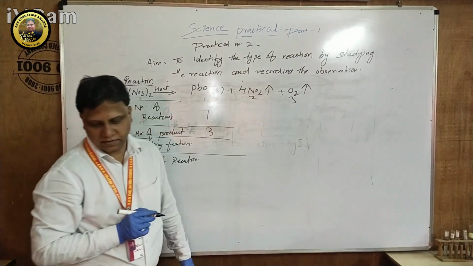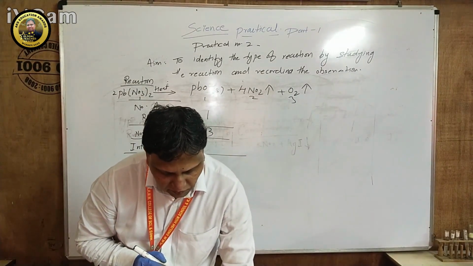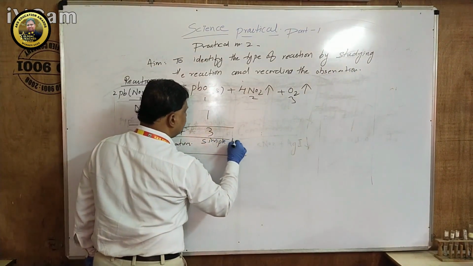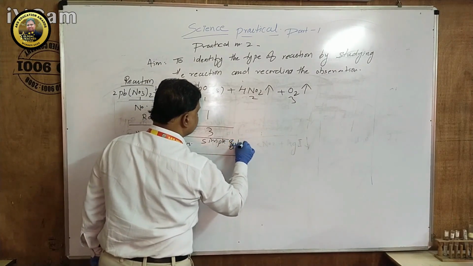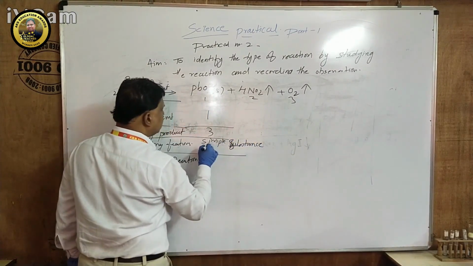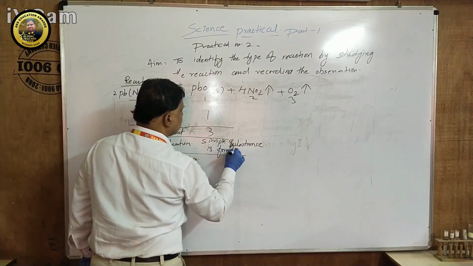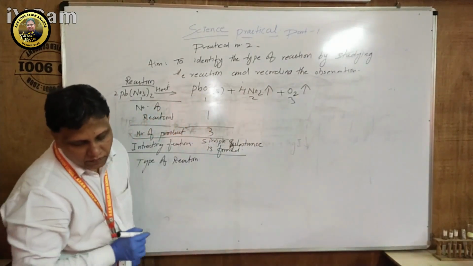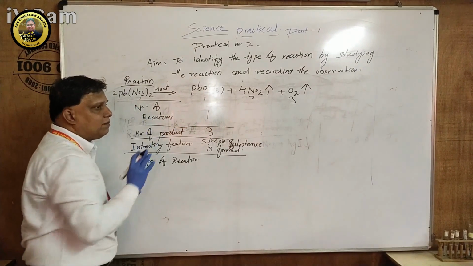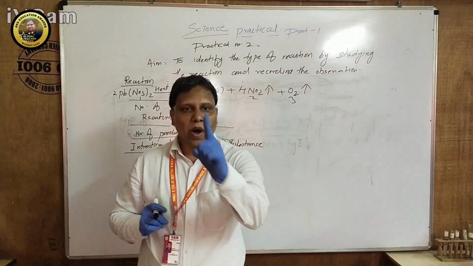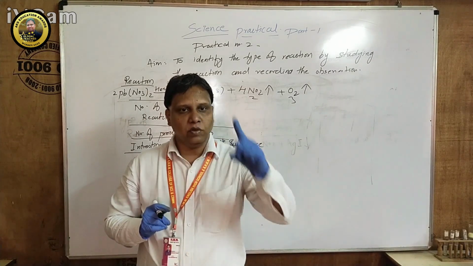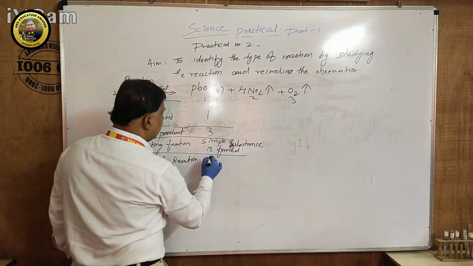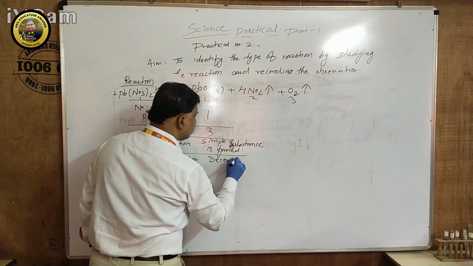Interesting feature of reaction: simple substance is formed. So no need to worry about interesting feature. And the last one, the type of reaction, student. The type of reaction is decomposition. Very good. Decomposition reactions are reactions in which one reactant breaks down into many products. Understand? So this is called decomposition reaction.